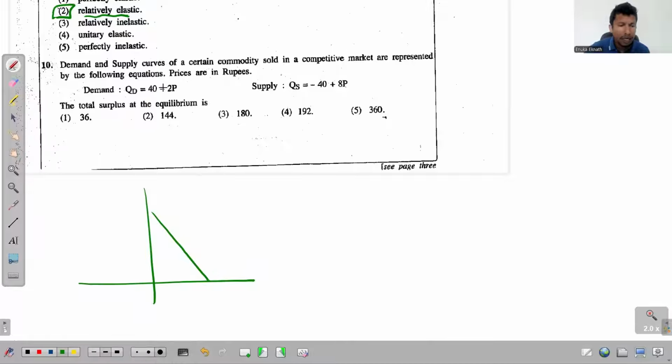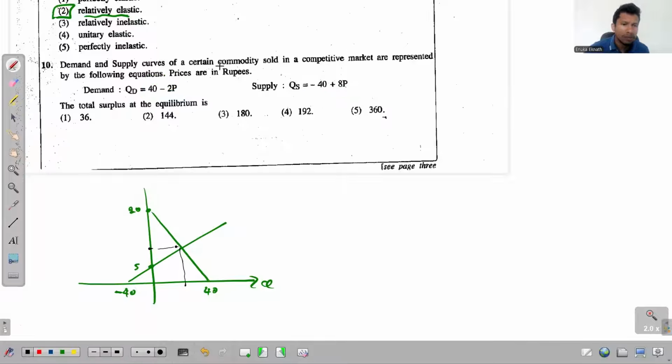Right. So if the demand curve goes as 40 minus 2p, right? That value 40 is here. This 40 divided by this 2, which is 20. So 20 is here. And if the supply curve goes as minus 40 plus 8p, minus 40 must be here. And then that minus 40 over 8, that is 5. And that 5 is here. Right? And then see what happens. This is the equilibrium price and this is the equilibrium quantity.